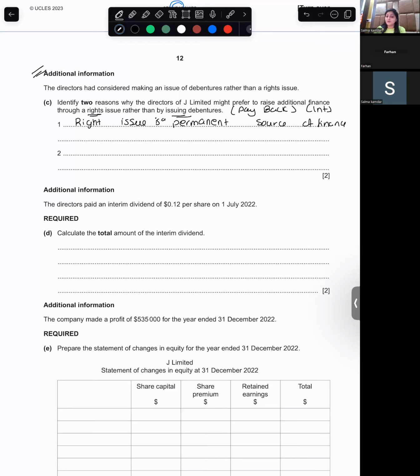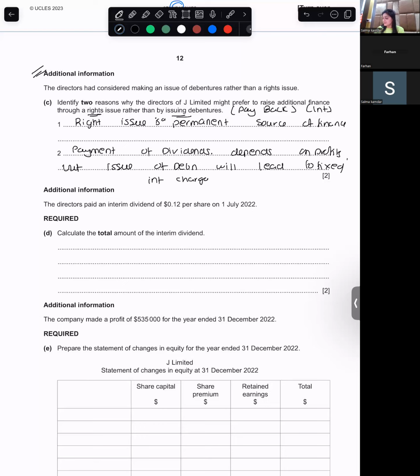What does that mean? Payment of dividend depends on profits, right? But in debentures, you have to pay interest. Dividend depends on profit, but debentures will lead to fixed interest.